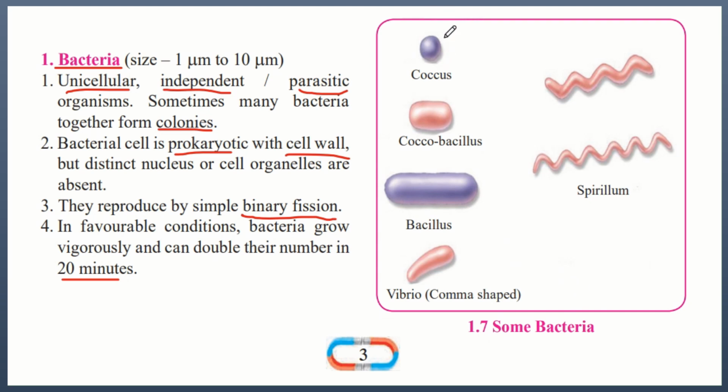So coccus is when the bacteria are round shaped, bacillus is when they are rod shaped, and coccobacillus is when they are neither coccus nor bacillus. So they are neither round nor like a rod, they are in between. Vibrio is comma shaped. This is when they are like a rod but they are curved, so they form a comma shape. Spirillum is when they are spiraled.